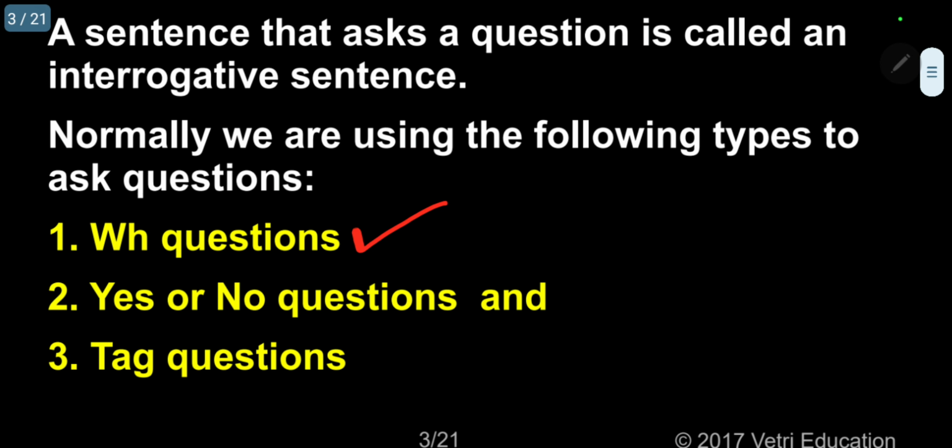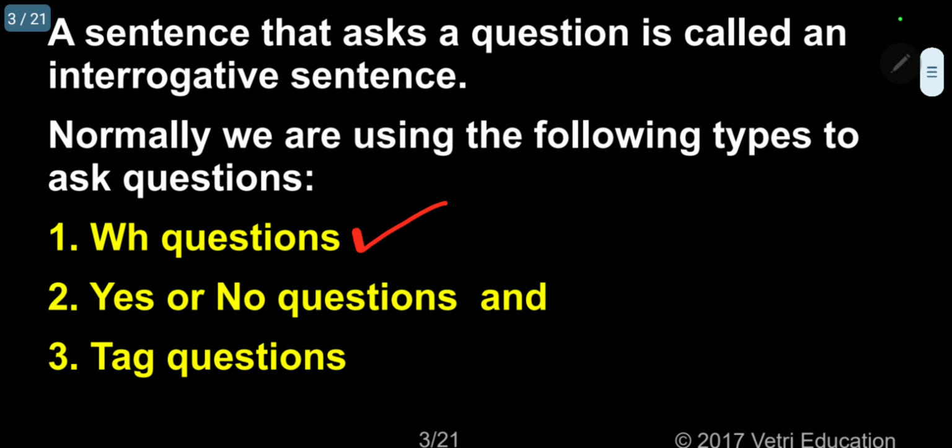Then another type, yes or no questions. Here we have to use suitable auxiliary verbs. Now, verbs can be classified into 5 types. I have discussed this already. Kindly refer to previous videos. One of the types is the main verb and auxiliary verb.